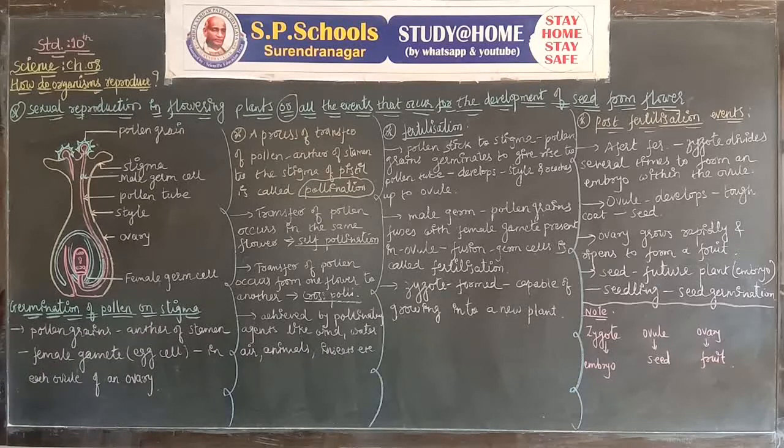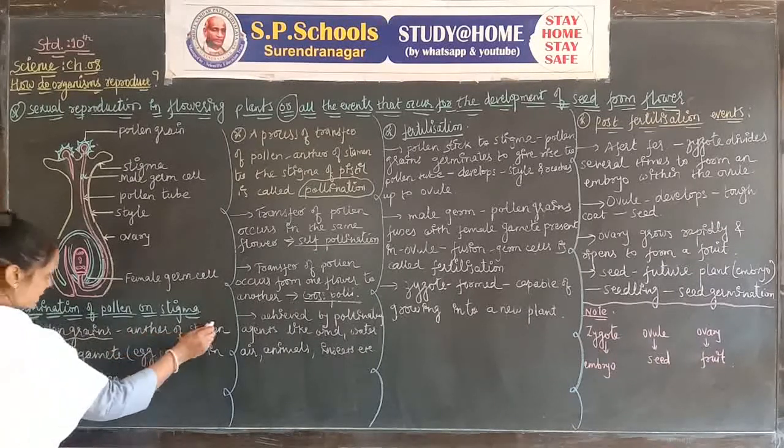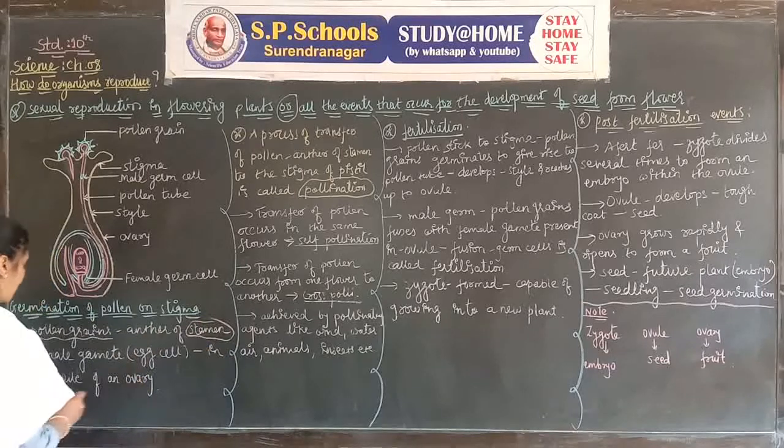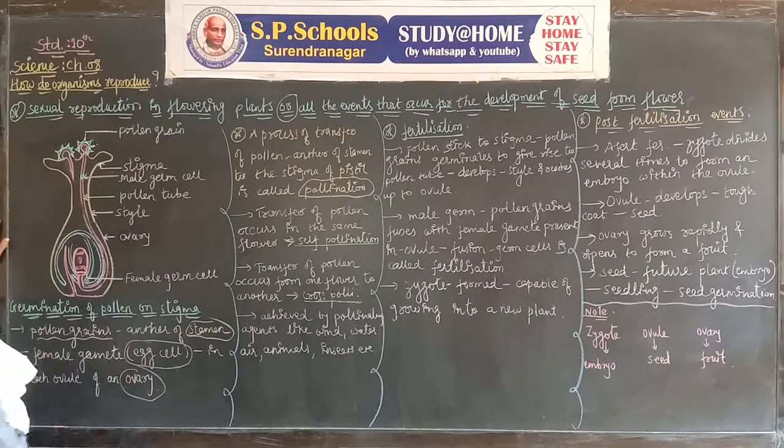Pollen grains form in the anther of the stamen, and the female germ cell forms in the ovule of the ovary. Two reproductive parts: pollen grains occur in the anther of the stamen, and the female gamete, the egg cell, is present in the ovary.